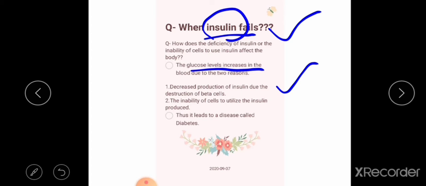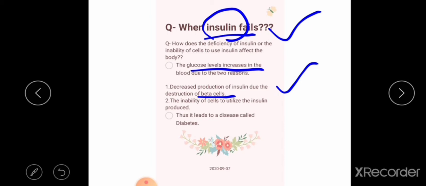Now destruction of beta cells is taking place. What will happen? Yes, it will lead to decreased production of insulin, due to which glucose level increases in the blood.